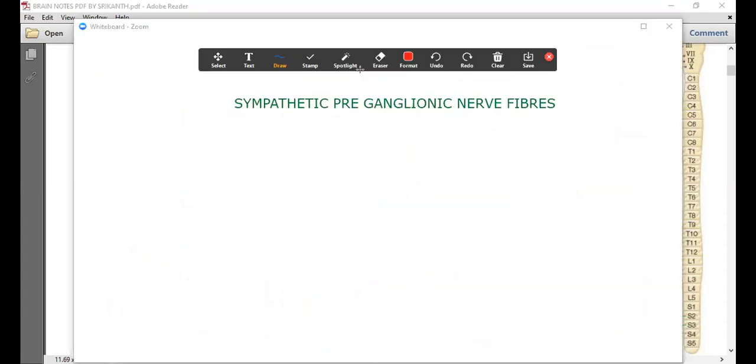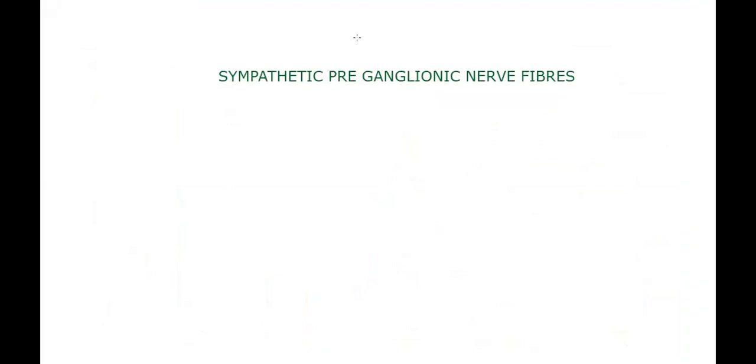So let me go to the whiteboard again. Sympathetic preganglionic nerve fiber. When we say nerve fiber, you need to understand that I'm talking about axon. Preganglionic nerve fiber means axon.